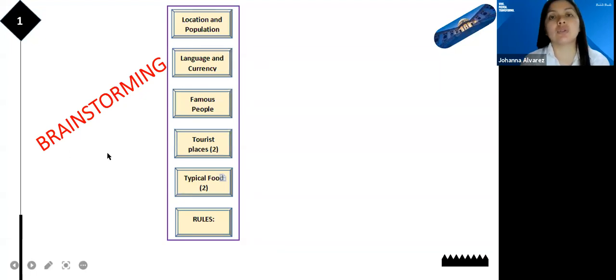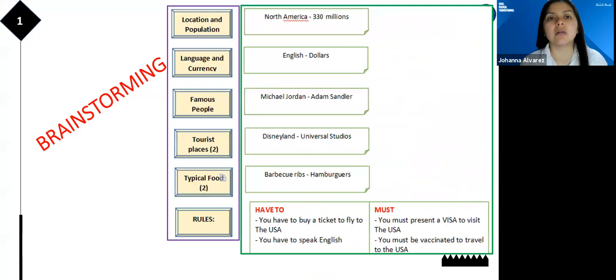First of all, you are going to choose a country, right? You're going to choose a country and then you're going to describe, right? Using your own ideas about this information, right? Location and population, language and currency, famous people, tourist places, typical food, and rules, yes? For example, location and population, North America, 330 million.